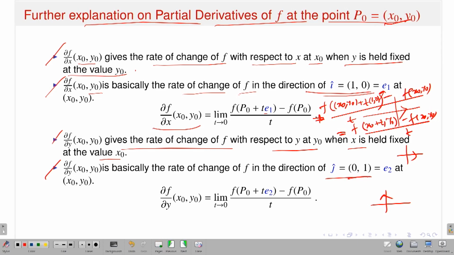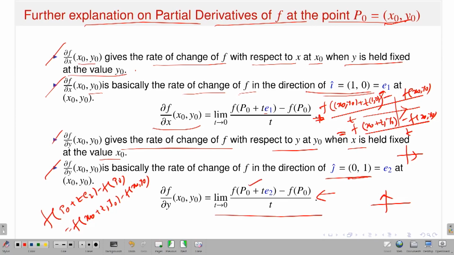So this is the vector j, or E2, in R2. Again you can write it: f of P naught plus t E2 minus f of P naught. What is this? This is f of (x naught, y naught plus t) minus f of (x naught, y naught). So it is the same object, written in terms of the point P naught and the vector E2. Therefore, if the limit as t approaches 0 of f of P naught plus t E2 minus f of P naught, divided by t, exists, then I will say that this is nothing but the partial derivative of f with respect to y at the point (x naught, y naught).